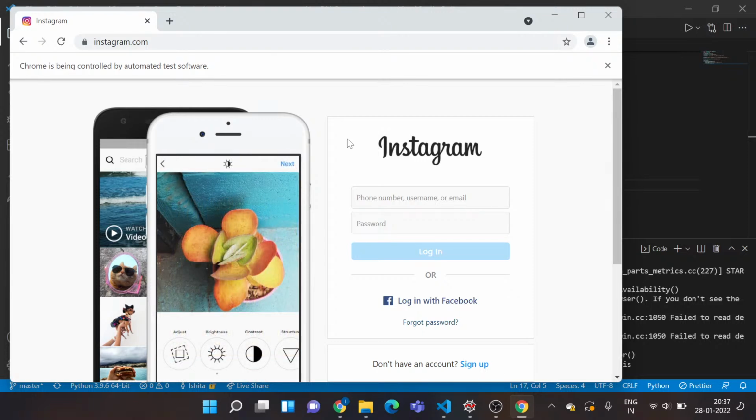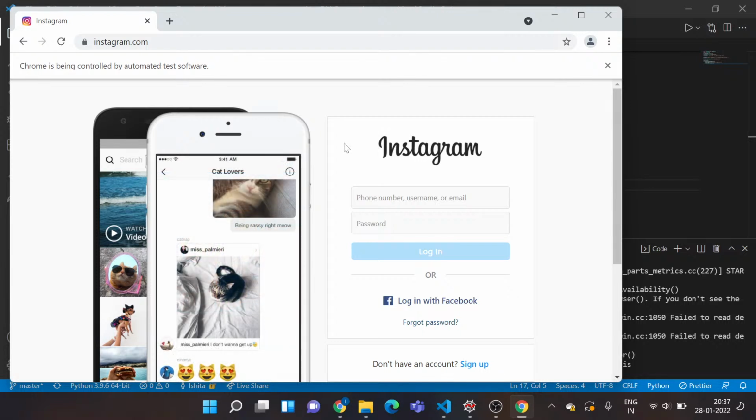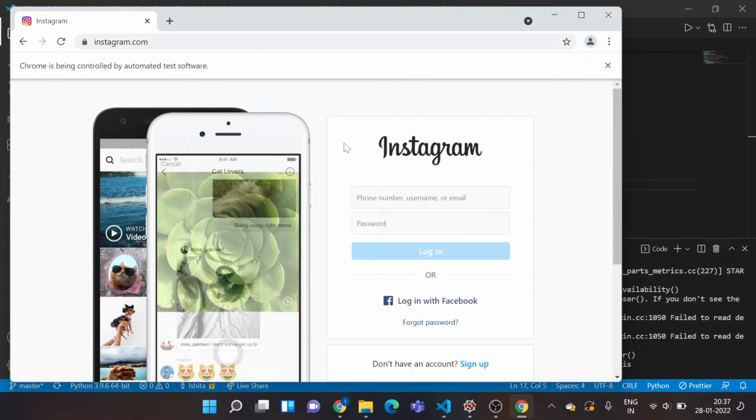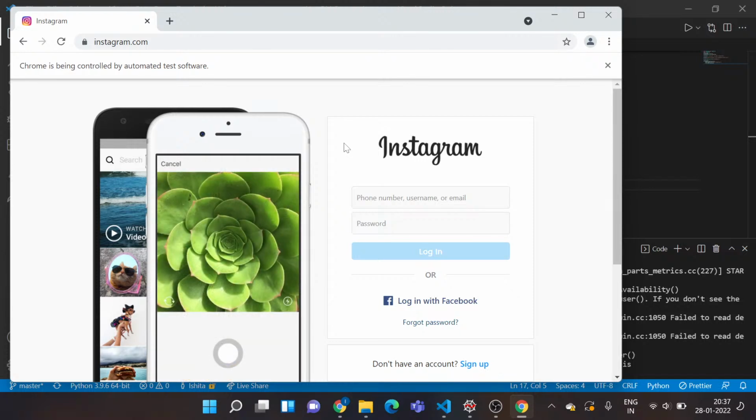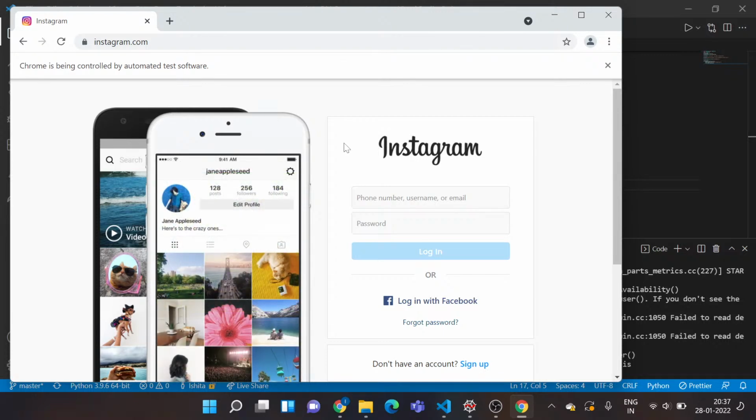So what if I say I want to obtain the HTML code of this web page? Is it possible? What do you think? Will I be able to obtain the HTML code of this web page? Type it in the chat.